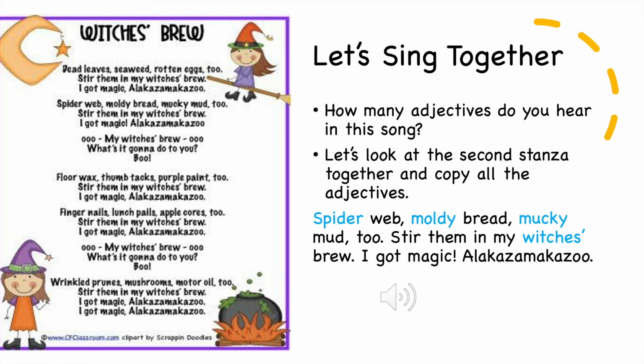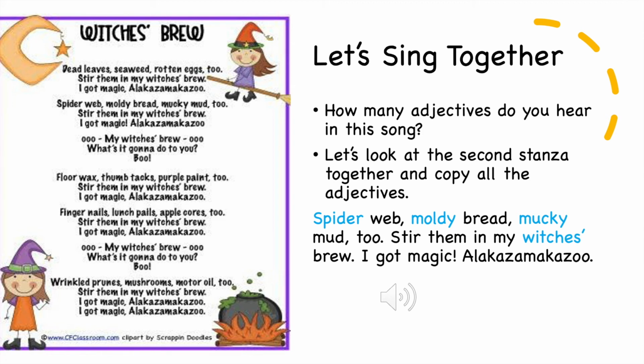Dead leaves, seaweed, rotten eggs too. Stir them in my witch's brew. I got magic, alakazam kazoo. Spider web, moldy bread, mucky mud too. Stir them in my witch's brew. I got magic, alakazam kazoo. Ooh, my witch's brew. Ooh, what's it gonna do to you? Boo. Floor wax, thumbtacks, purple paint too. Stir them in my witch's brew.